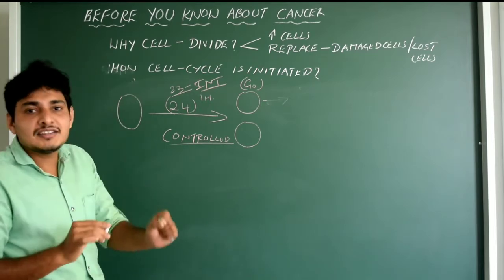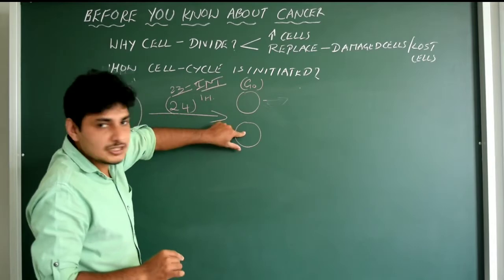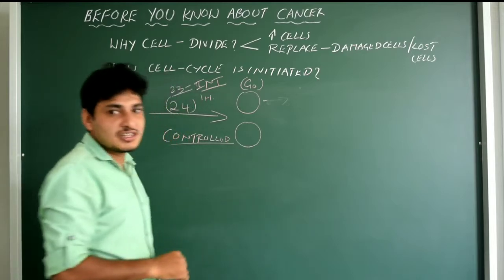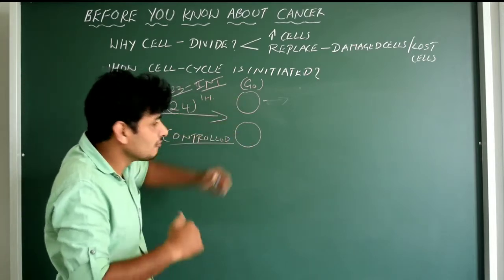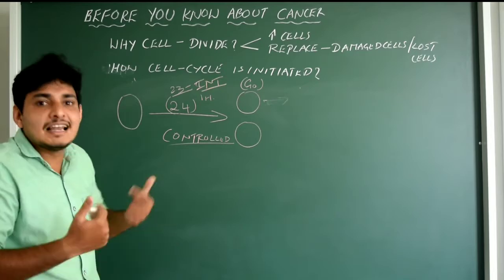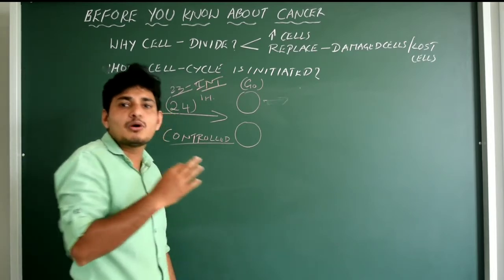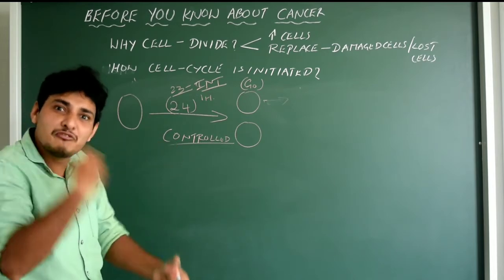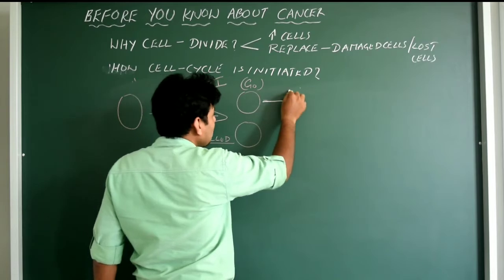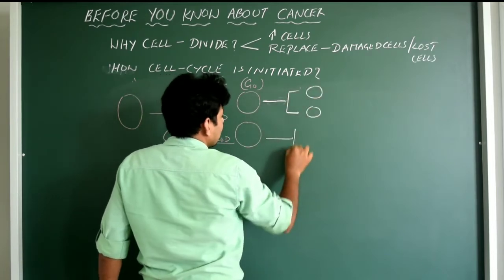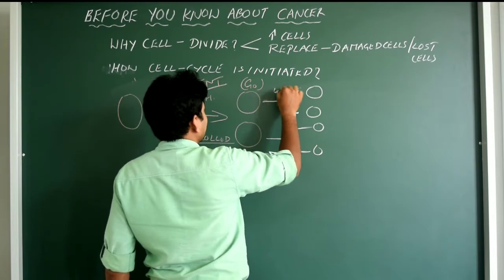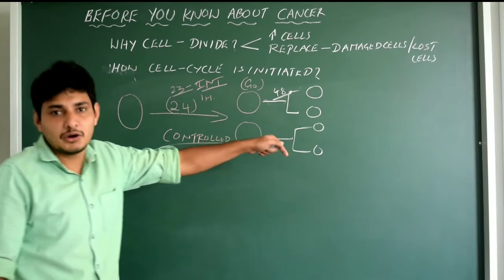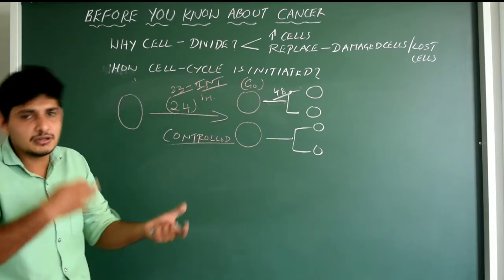Now, in the case of cancerous human beings, the two cells which are now in G0 phase will not listen to any factors because they are autocrine activated. It's like they are self-activated. They will not listen to any of the body factors or this control mechanism. They are on their own way. So now they undergo further cell division. In the next day, that is in 48 hours, again you get 4 cells. This shouldn't happen, but it happened. It should not take place, but it has taken place.